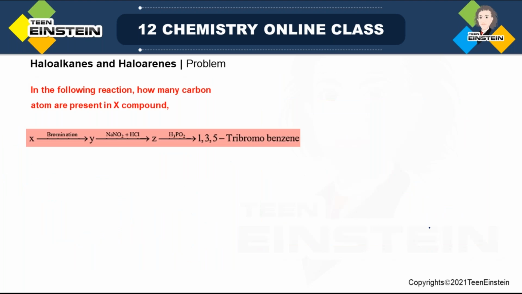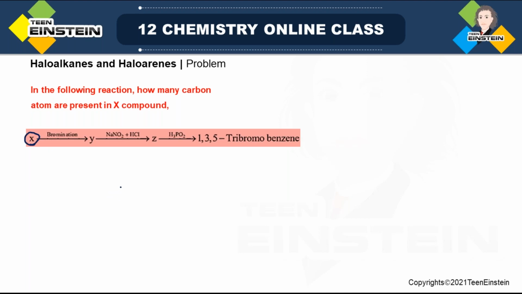So now we are at the end of this chapter, but we will discuss some problems, and these problems will cover all the topics that we have discussed in this whole chapter. Fine. So in the following reaction, a reaction scheme is given in the question, right? How many carbon atoms are present in X? Now X is the starting material here.